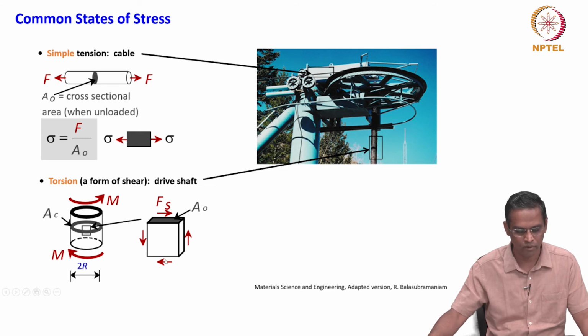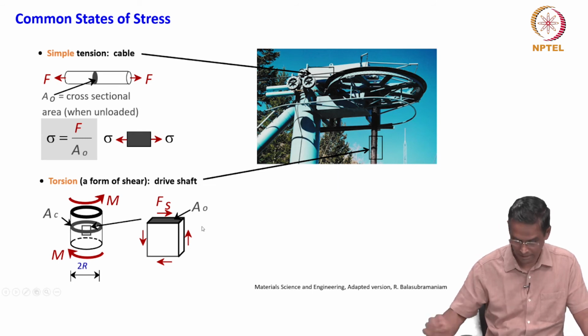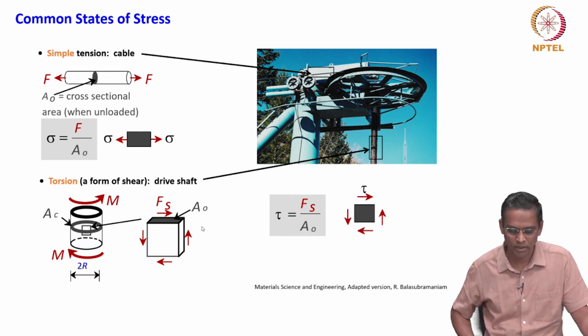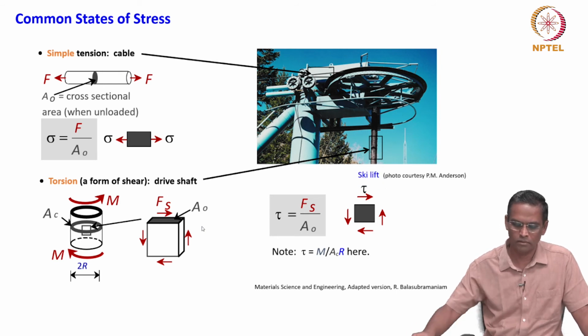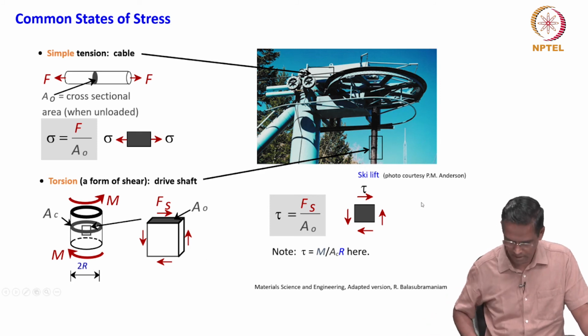So, this kind of notation, if you recall, is a positive shear stress. Shear stress is again shear force divided by area. Okay. So, I just want to give a feel of a real-time application, a sky lift. Okay.